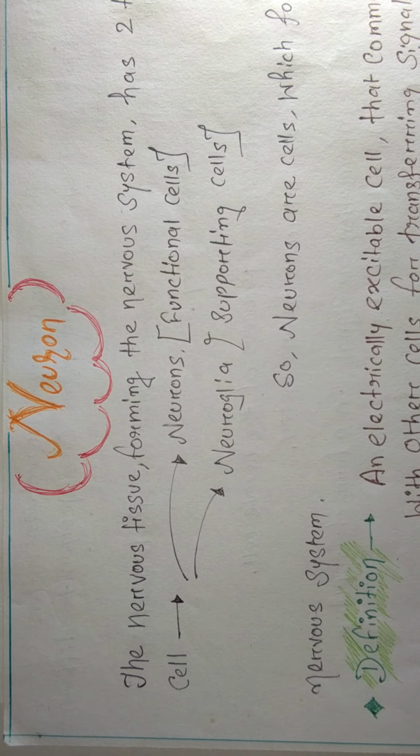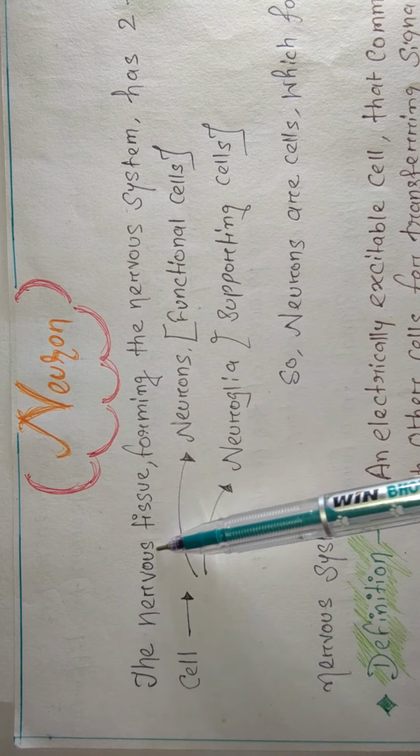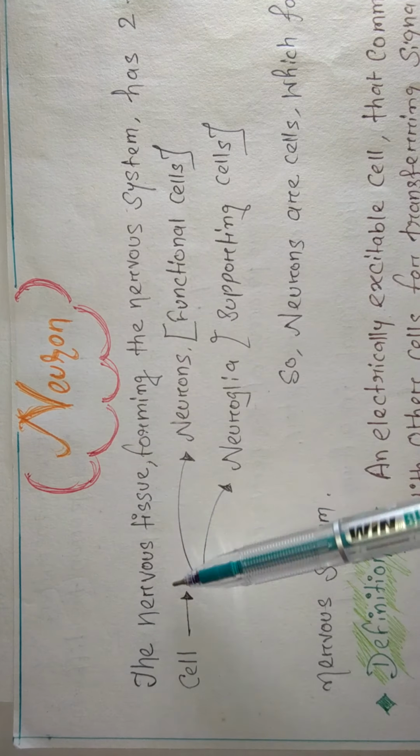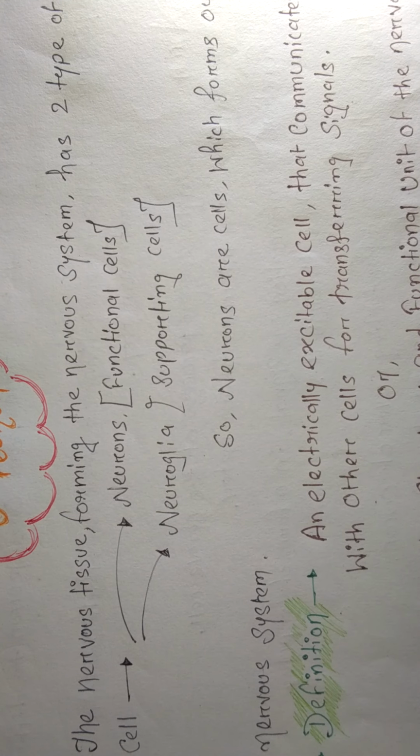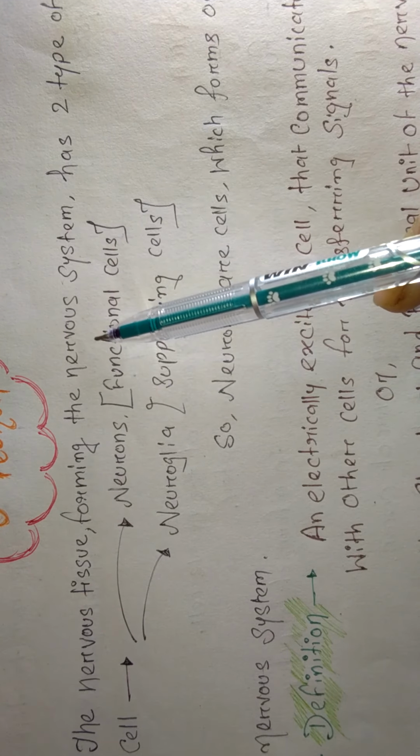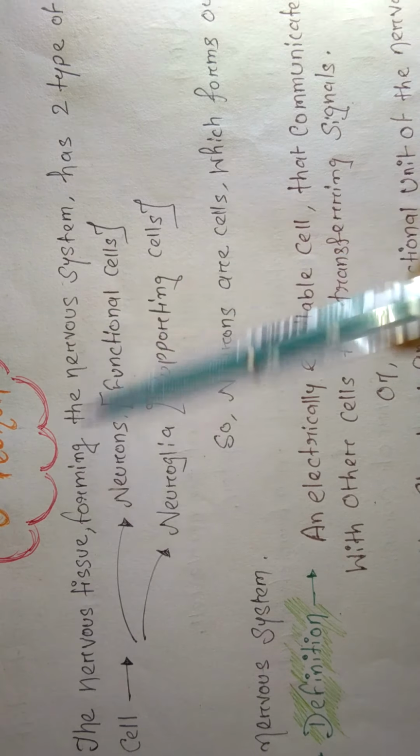Okay, so let's start. Let's see what is the meaning of neuron. Neurons are basically the nerve tissue which is responsible for forming the whole nervous system. The nervous tissue has two types of cells, which are neurons and neuroglia.